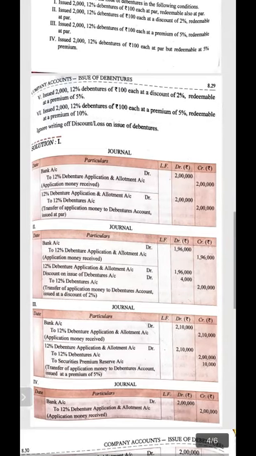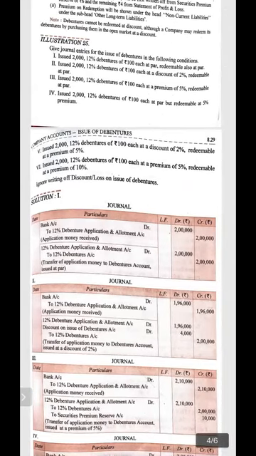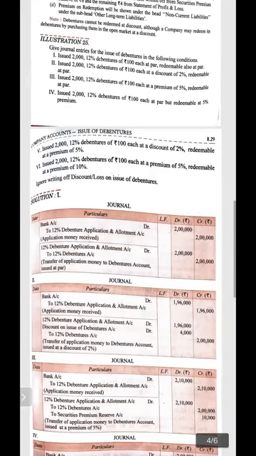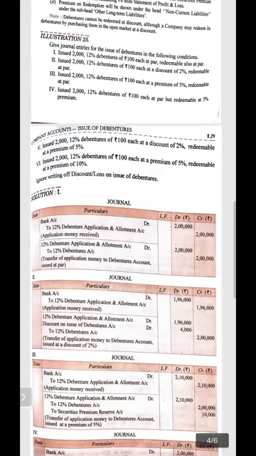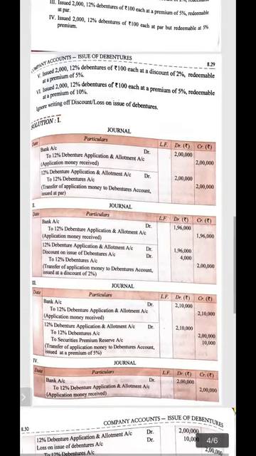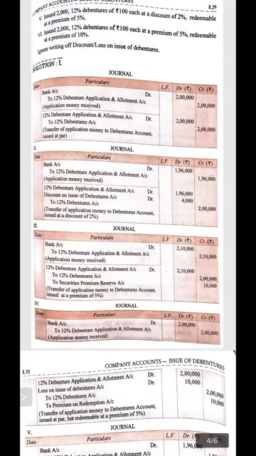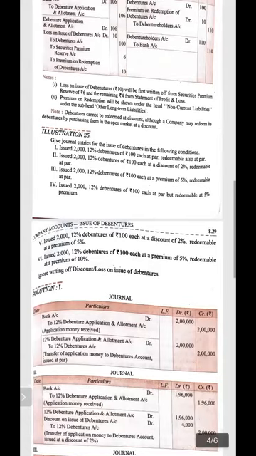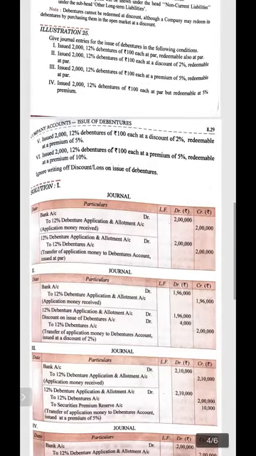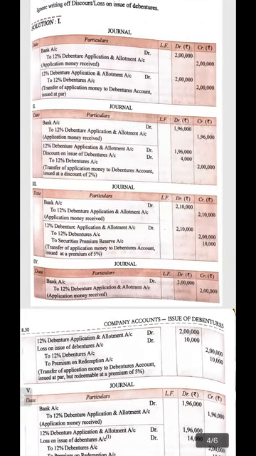And in the second case, issued 2000 12% debentures of 100 each at a discount of 2%, redeemable at par. Now we have to pass the entry of issue, as it is given to pass the necessary journal entry at the time of issue. So you have to pass the entry of the issue only in this question. If it is given to pass the entry for issue and redemption, then you have to do both.